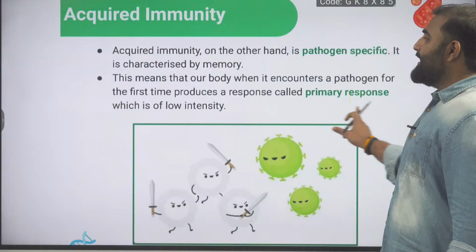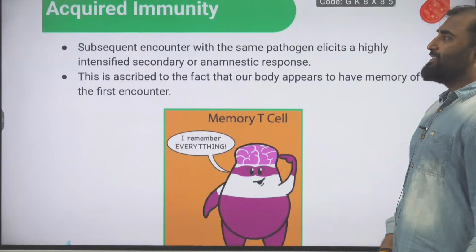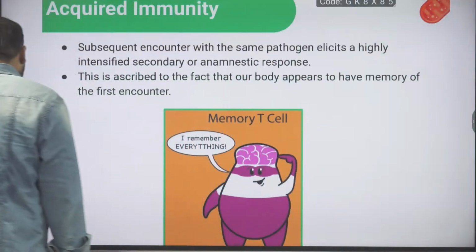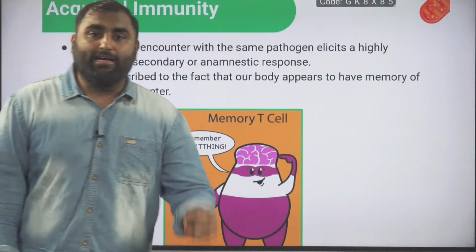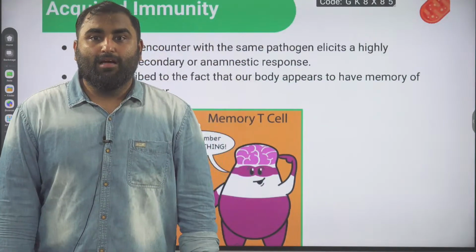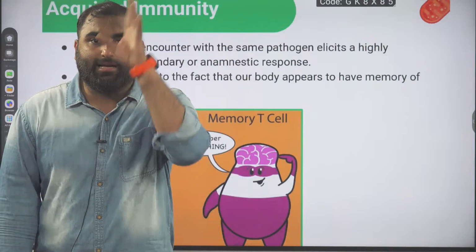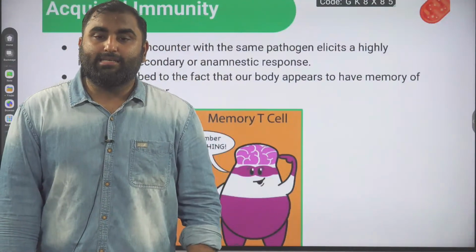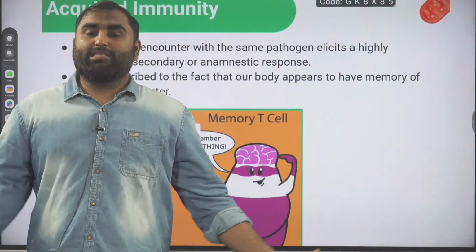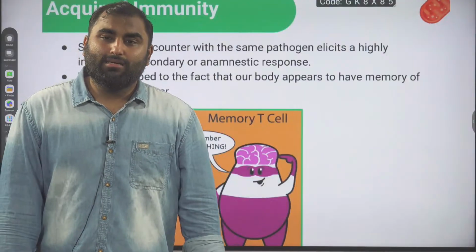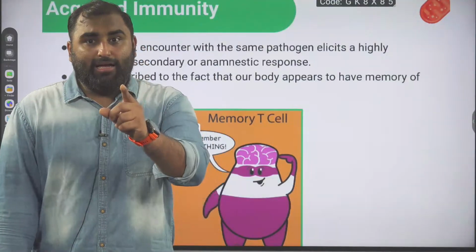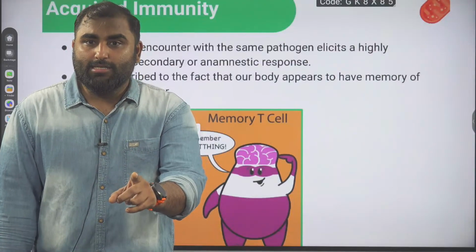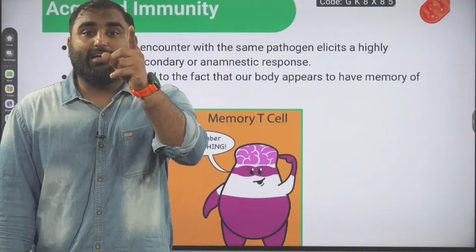Okay, moving ahead. Subsequent encounter. In the second encounter, the same pathogen enters the body for the second time. First time chickenpox made you sick. You were on bed rest for 7-8 days with malaise, fever, tiredness. But your body gave a low intensity response, and it generated a memory.